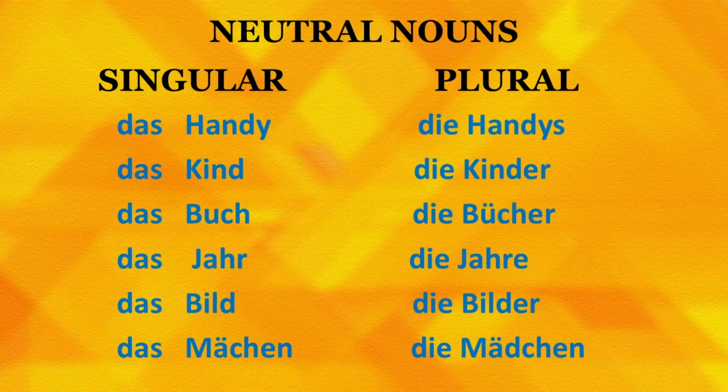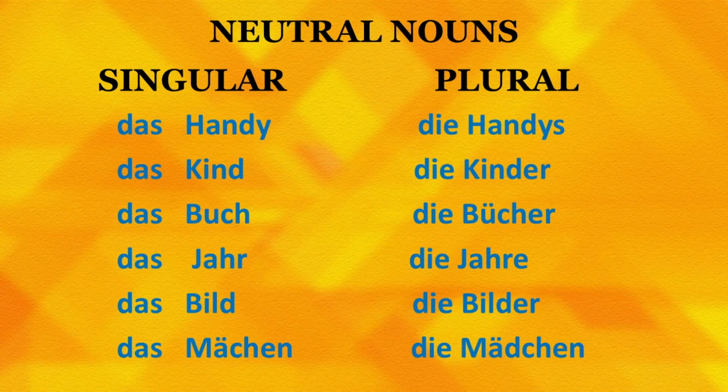Maria has 4 children. Supposing we want to say Maria has 1 child, we will say Maria hat ein Kind. So, please see the different usage with reference to singular and plural form. Maria hat ein Kind, Maria has a child, that means Maria has 1 child, and Maria hat 4 Kinder, that means Maria has 4 children. Let us see ahead. Das Buch. Das Buch means a book. Die Bücher, it means books, many books, more than 1 book.